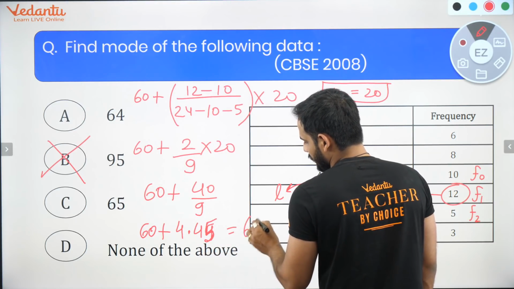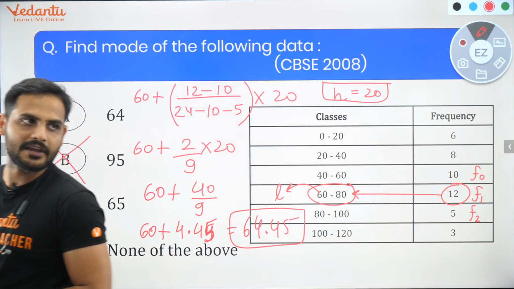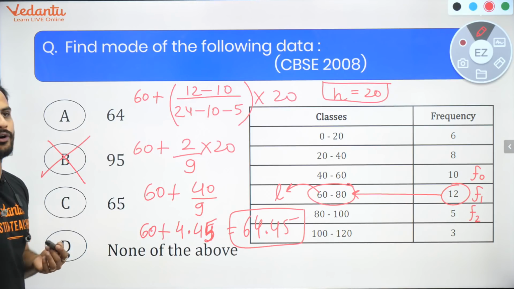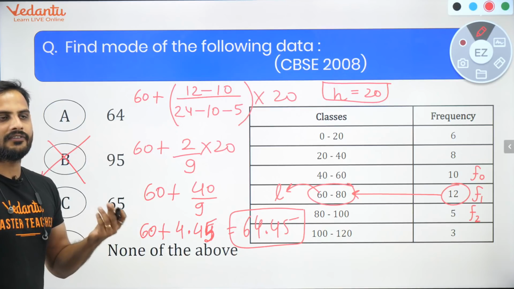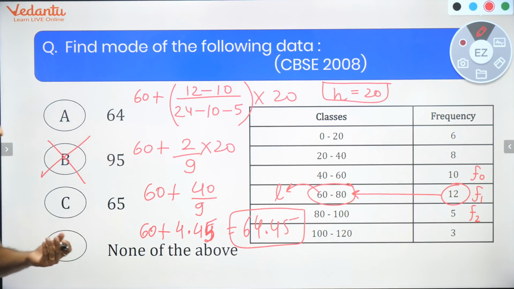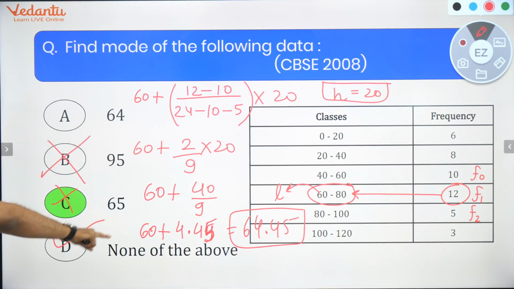So it should be equal to 64.45. You are not getting an exact answer. The mode will be equal to 64.45. So if it is 64.45, children, the correct answer actually is shown as 65, but it should be none of these. The correct answer we are getting is 64.45. Suppose other than 64, if it was 74, I could have rounded off and told 65. But since both the values are very close, I'll say none of these, it is 64.45.